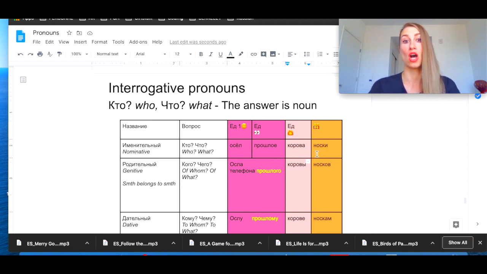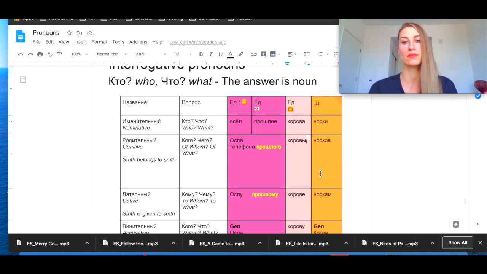These are socks. You understand that кто is a question for animate objects such as осел и корова, donkey and cow, which are animate in Russian, and что is a question for inanimate ones. Что это? Прошлое, the past, and носки, the socks. Носки is an example of the plural because socks, носки, are always a pair, in plural.